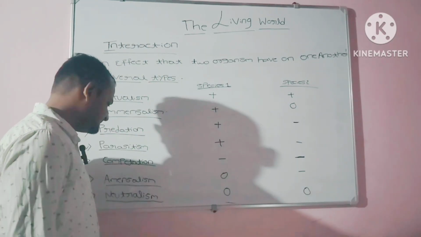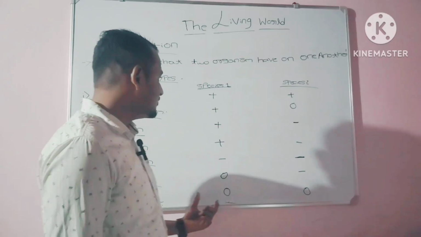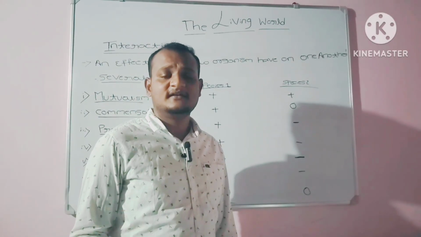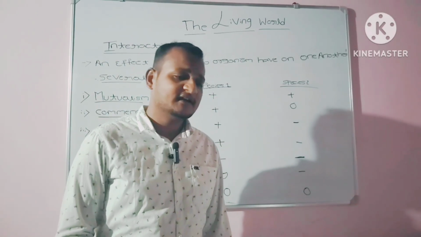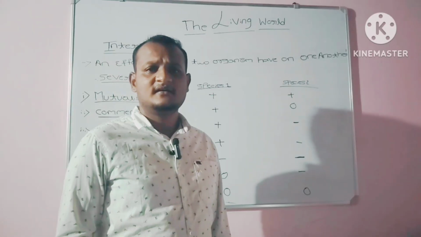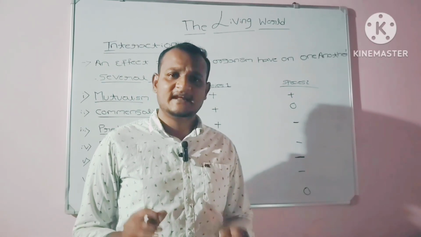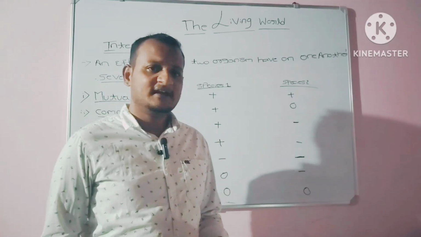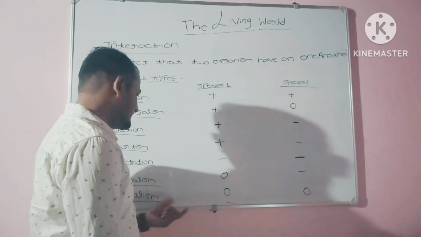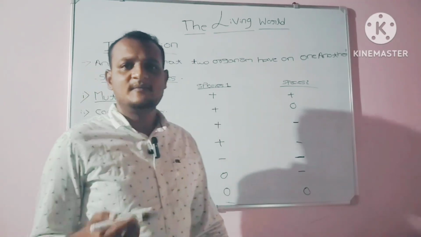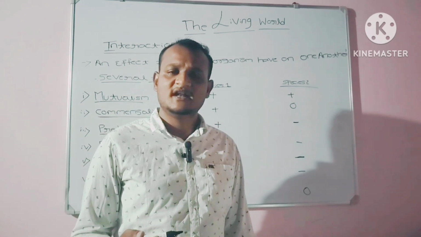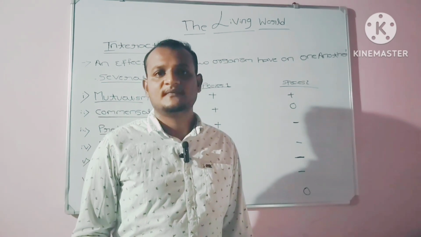In neutralism, no species gets either benefit or loss. They stay neutral. So that is neutralism. No organism gets benefit, and on the other hand, no organism gets loss either. Okay.